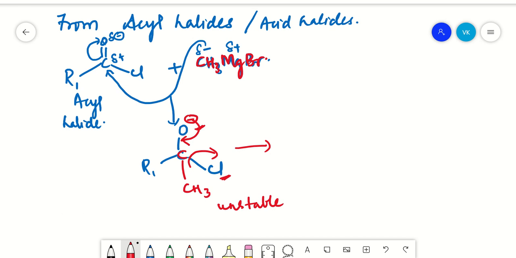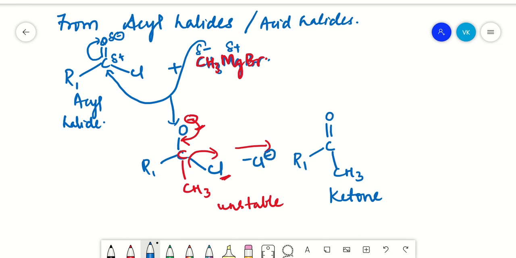So what is happening here is your R1 will be as usual, your C will be as usual, and then there is a formation of a double bond O here because the electrons present as the negative charge shift onto the bond between carbon and oxygen, forming a double bond, and then there will be a methyl group here, right? So there is formation of ketone here. Release of Cl minus takes place here as HCl or anything.